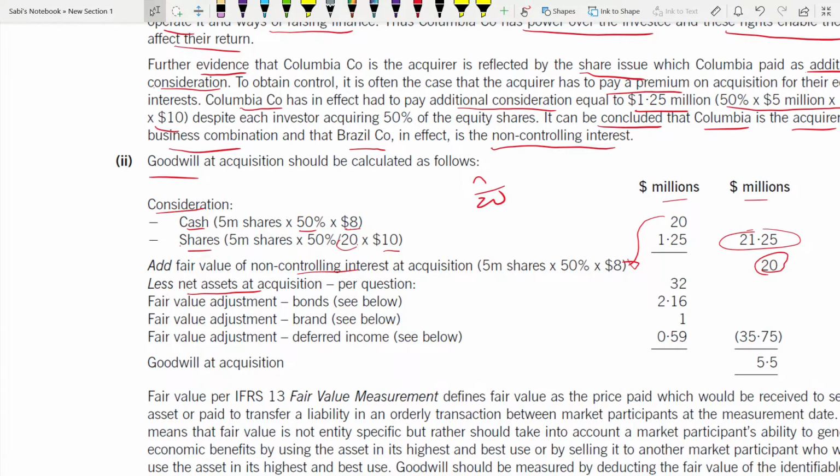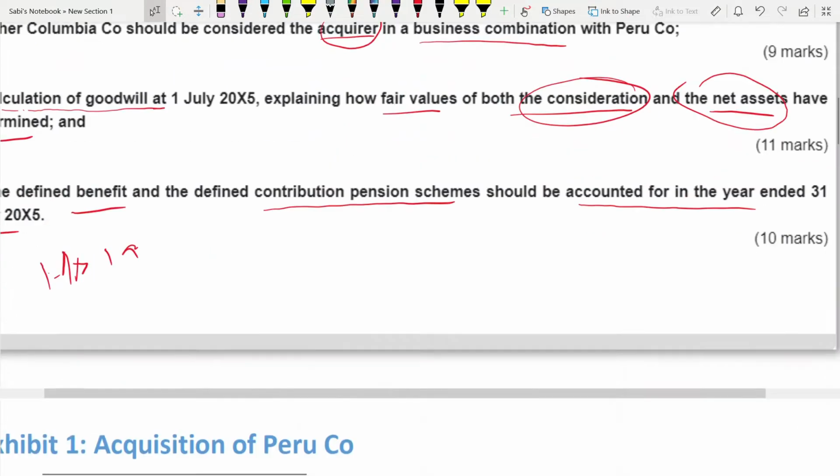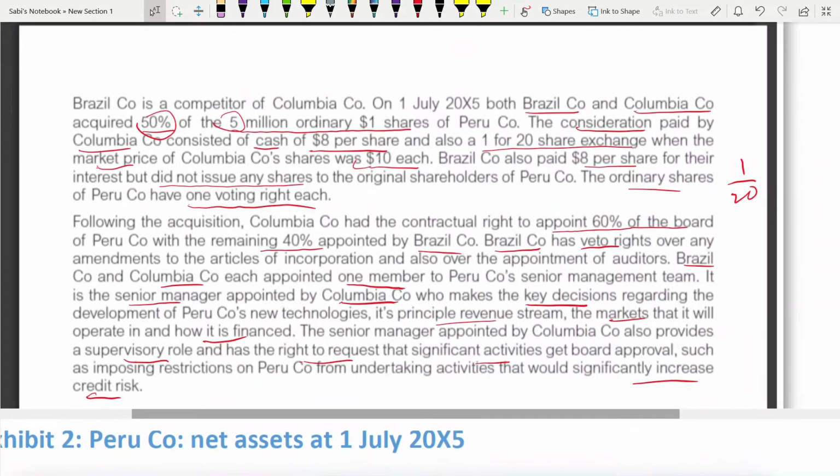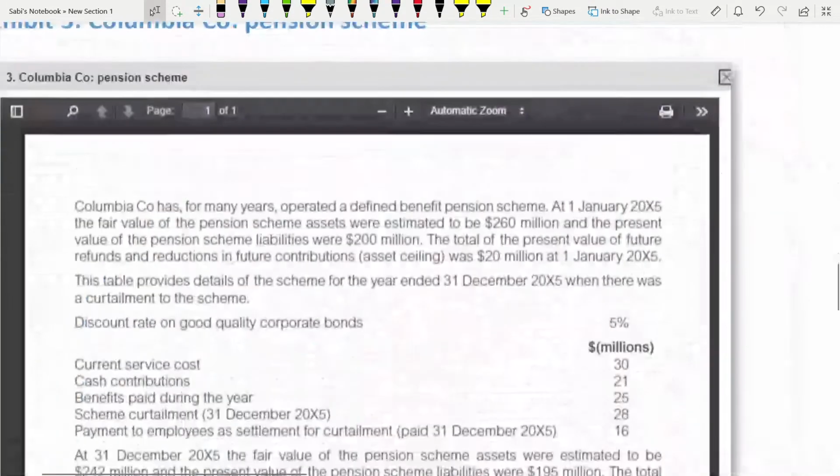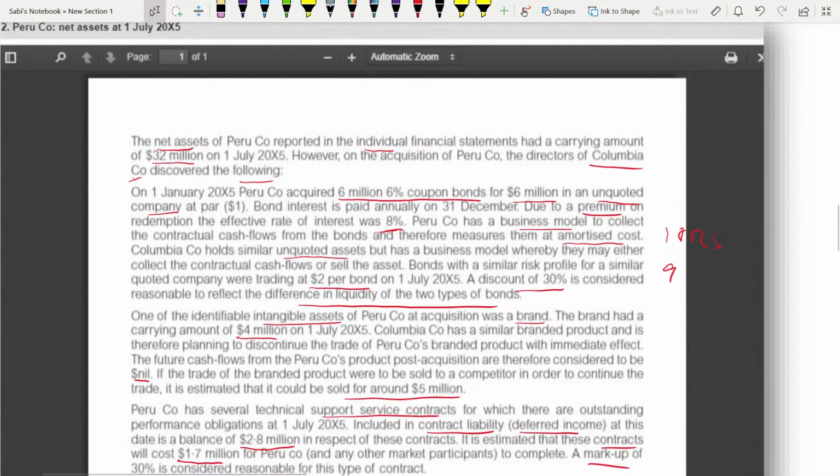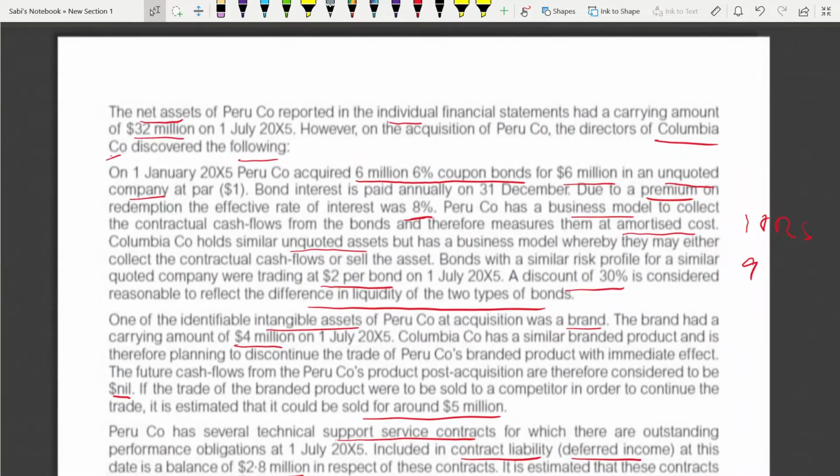Coming to the net assets. Per the question, net assets is 32, and the rest you have to see below. That means the explanation is given below, so you have to find it out. After you add this, this is the net assets, then you deduct and you get goodwill at acquisition as 5.5. But before getting this, let us see the net assets of 32. It is this, because in the individual financial statements they had a carrying amount of 32 million. It is these net assets that you have to take.